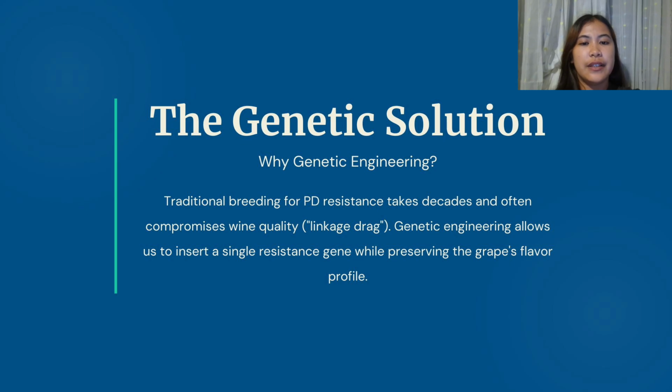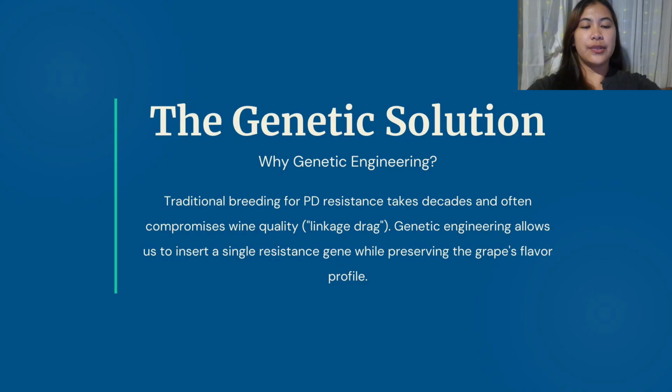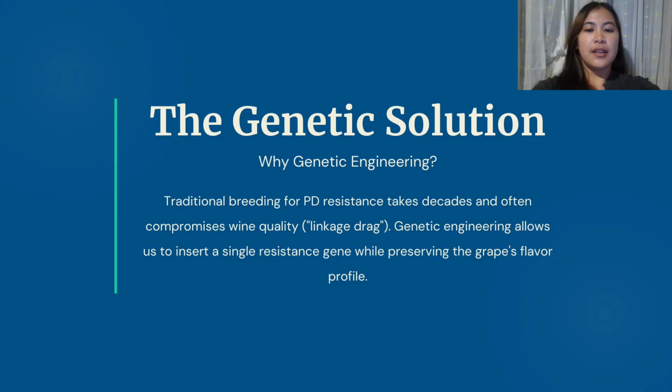Genetic engineering gives us a faster and more precise solution. Instead of changing many traits, scientists can insert just one resistance gene into the grape. This helps protect the vine from Pierce's disease while keeping the original flavor and quality of the grapes. This is why genetic engineering is seen as a promising solution for managing Pierce's disease.